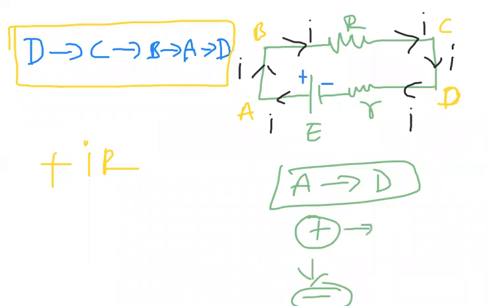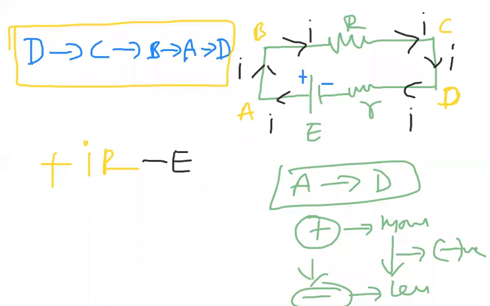Positive to negative means positive is more. Generally negative is less. That means you are moving from more to less. More to less means we'll get what sign? Negative sign. So for the cell, here EMF, before EMF we have to use negative sign. Why negative sign, sir?